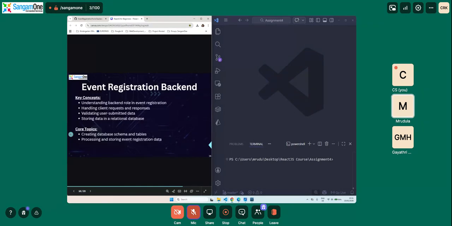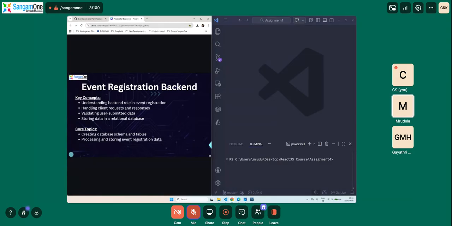So, why is backend important? What exactly does backend mean? Backend is something that can do routes, helps us store data and everything. What the backend does is work behind the scenes. It is not visible to the user. It normally handles logic, validation, storage, etc. Put simply, the front end collects the data, but it cannot securely store or process it alone. So that's where backend comes into the picture.